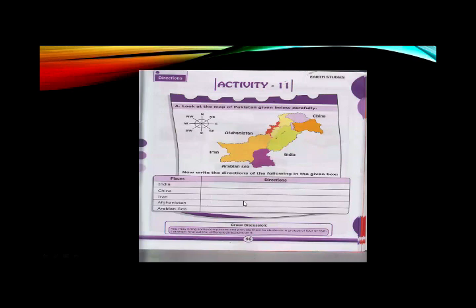So you will have to write the direction in this column. Okay, where is Afghanistan? Afghanistan is northwest of Pakistan. Where is the Arabian Sea located? It is south of Pakistan. Okay, so you will have to do this task in the book.